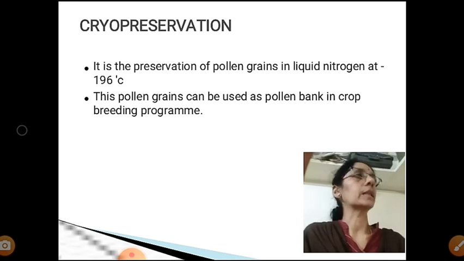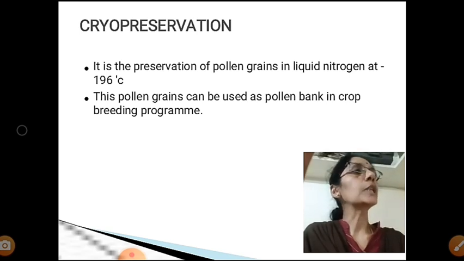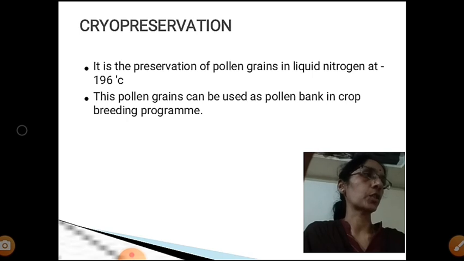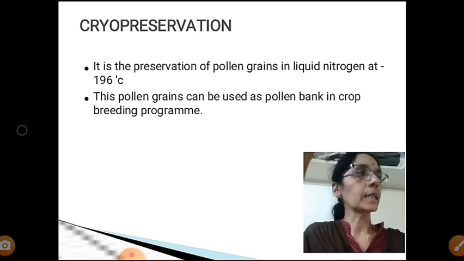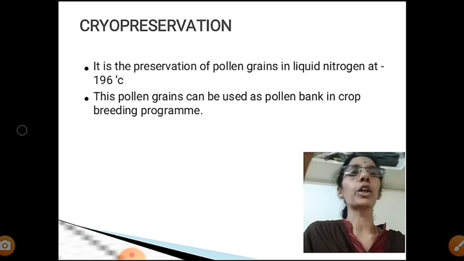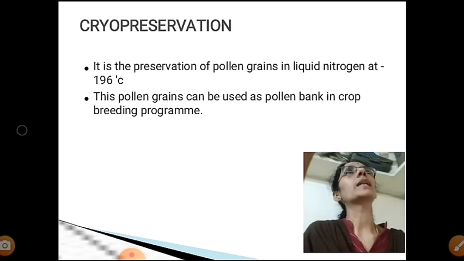So this method comes under the ex situ method of conservation. So cryopreservation is the preservation of pollen grain in liquid nitrogen at minus 196 degrees Celsius. It is preserved in a pollen bank for the future, to maintain the continuity of a species as well as for plant breeding programs.